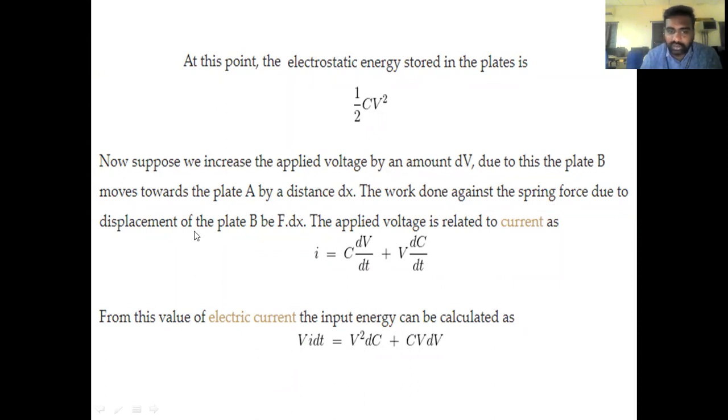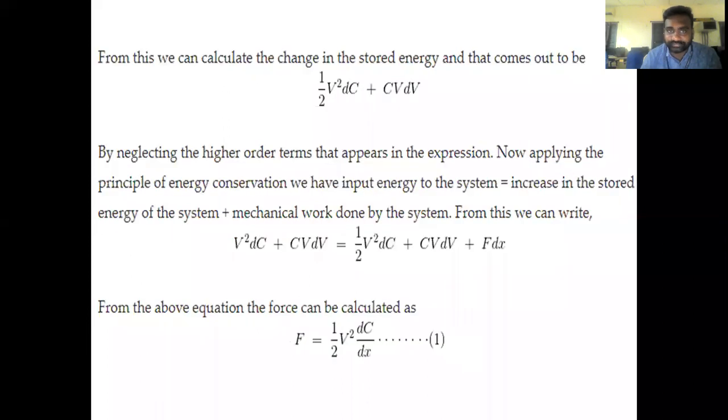That's why the value of current is taken as an input with respect to energy, that is V into I dt. There is a change in applied voltage with respect to change in current with change in time, which is equal to change in voltage with respect to capacitance and change in capacitance with respect to change in voltage. So this is about the first stage.